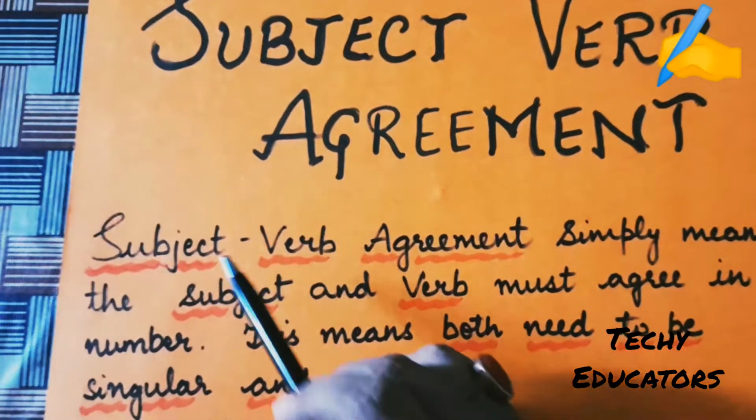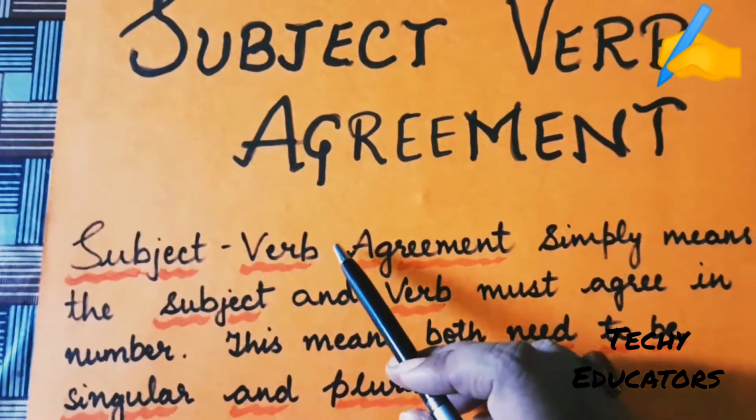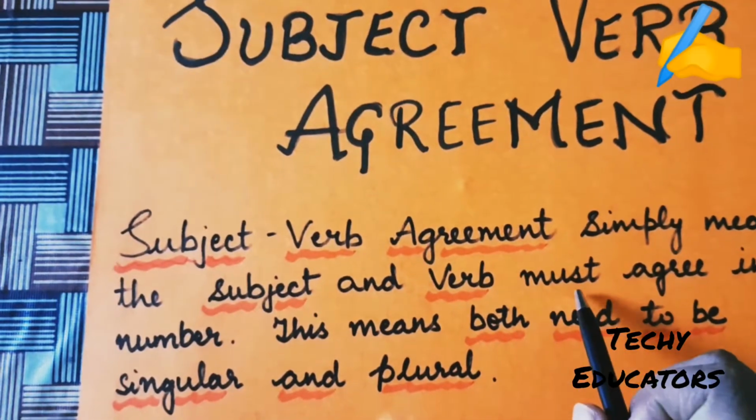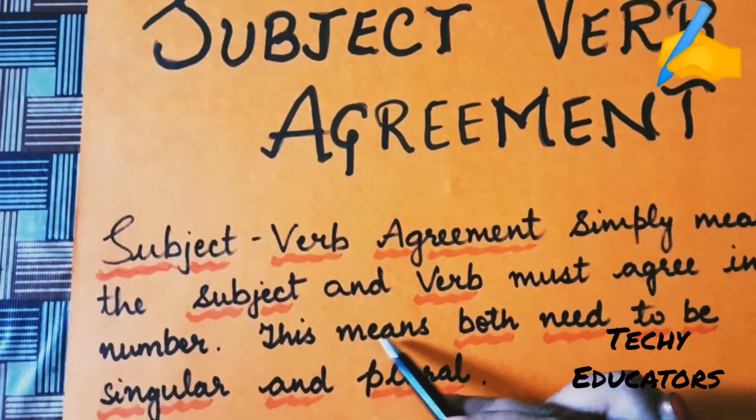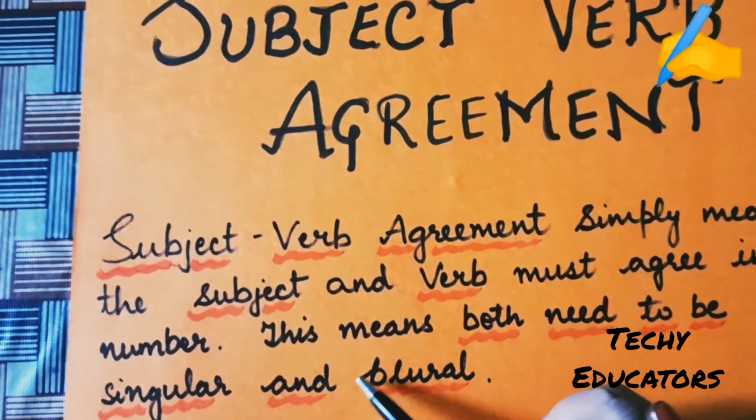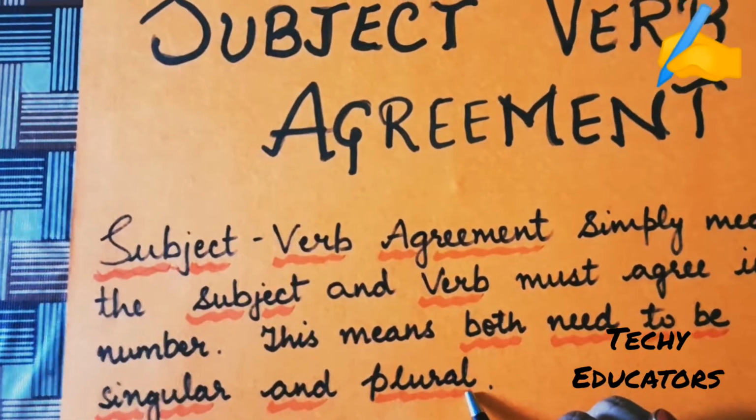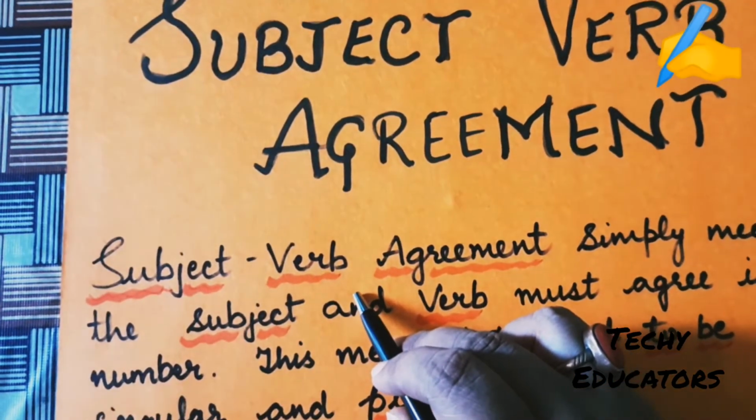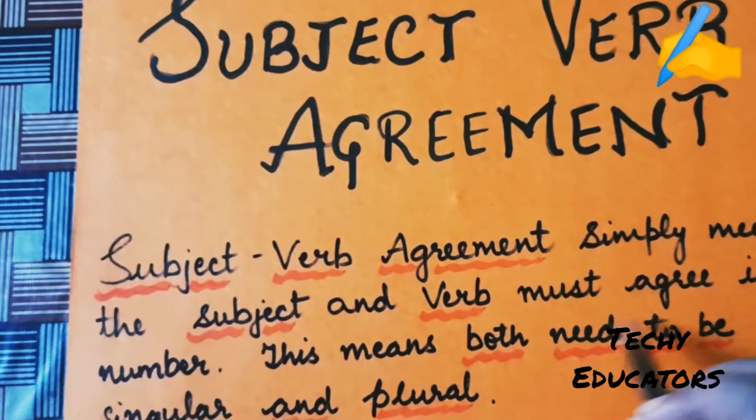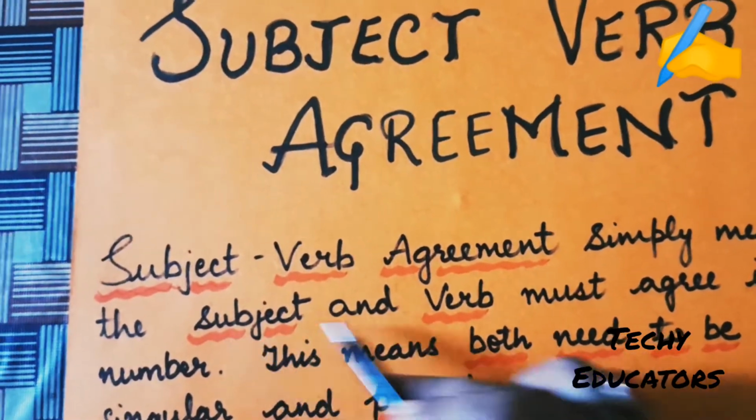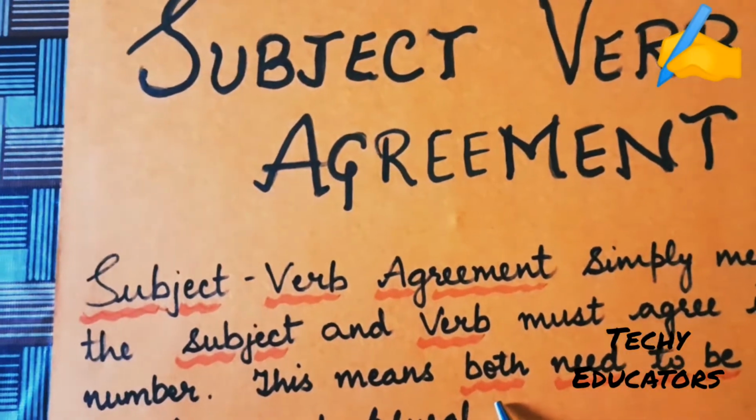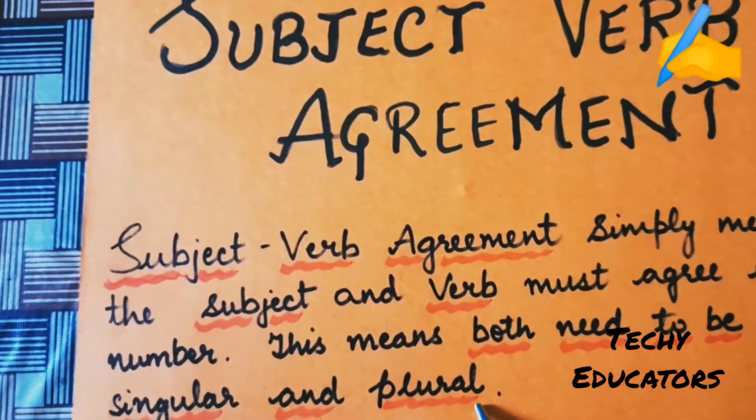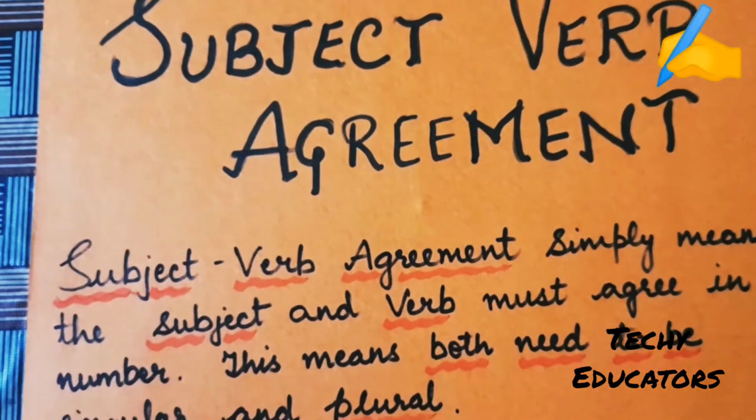Now let us see. Subject verb agreement simply means the subject and the verb must agree in number. This means both need to be singular or plural. If the subject is singular, then the verb should also be singular, and if the subject is plural, then the verb should also be plural.